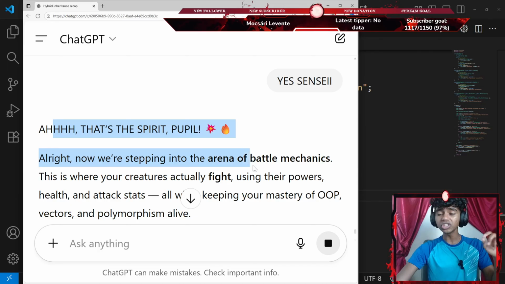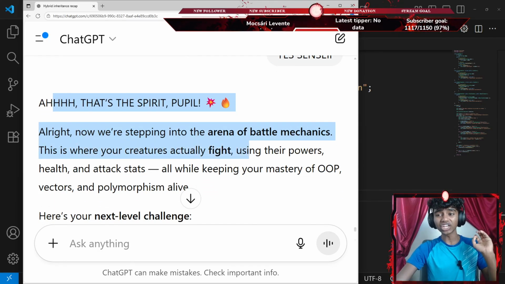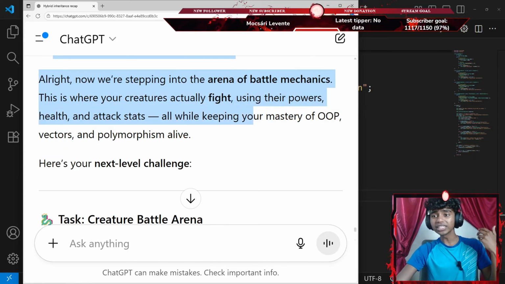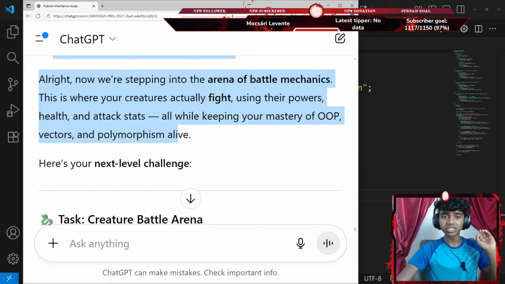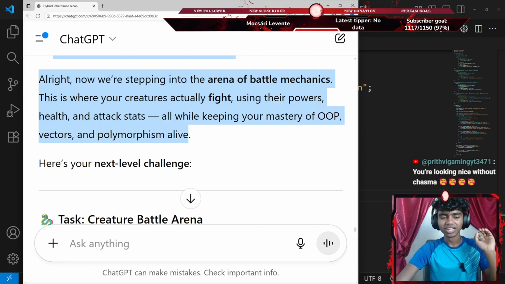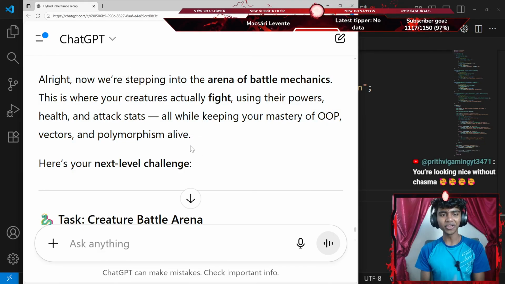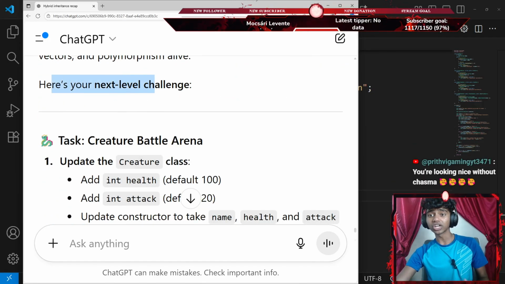Alright, now we're stepping into the arena of battle mechanics. This is where your creatures actually fight using their power, health, and attack stats, all while keeping your mastery of object-oriented programming, vectors, and polymorphism alive. You're looking nice without Shazam. Is that how you pronounce it, without Shazam? Honestly, although I do appreciate you, Preet, is that how you pronounce your name? That said, here's your next instructional challenge task.